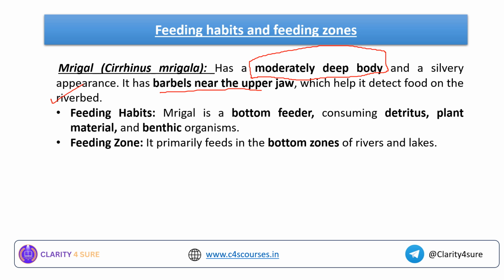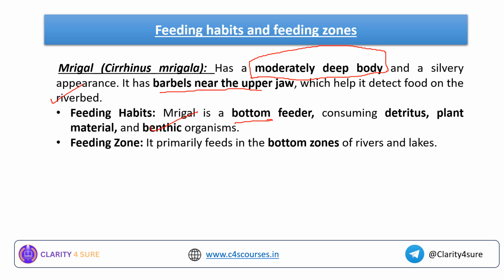Okay, what is the feeding habit of this Mrigal? It is a bottom feeder. Okay, it is a bottom feeder consuming detritus plant material and benthic organisms, because we know in the bottom of the water column there will be little sunlight. The incoming solar radiation will not reach down the water column in an effective way, so there will be detritus plant materials and benthic organisms which actually love to be in that particular dark zone.